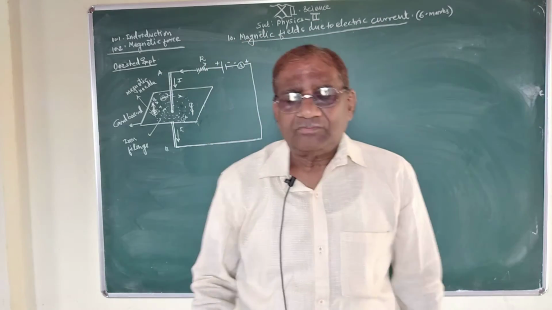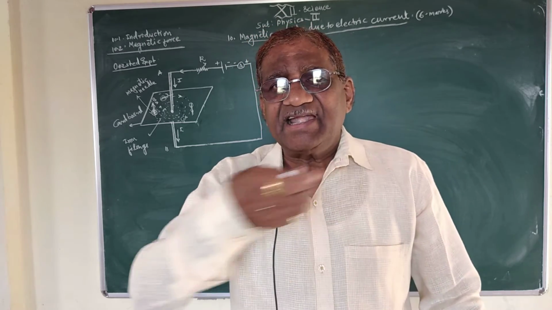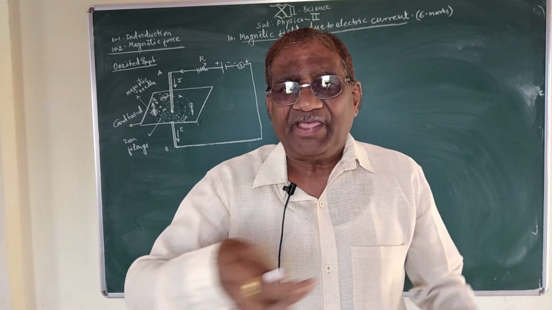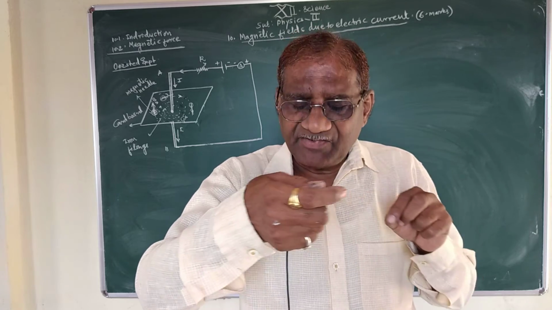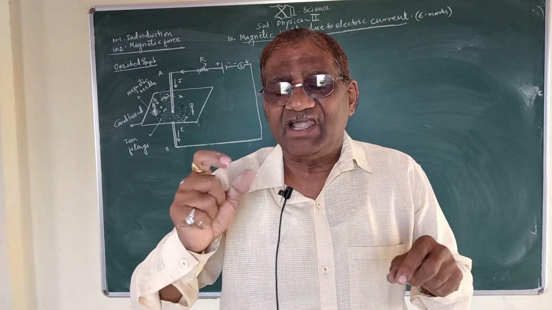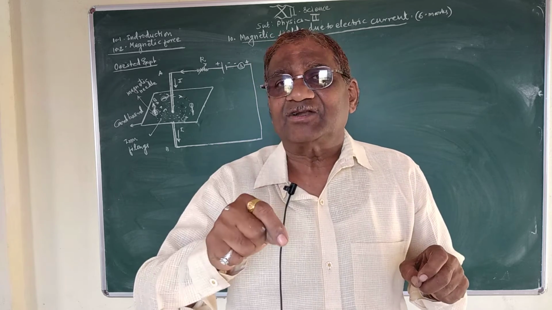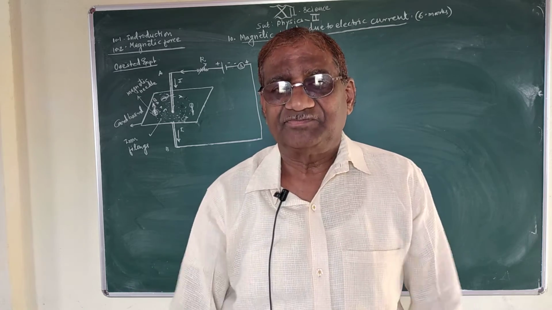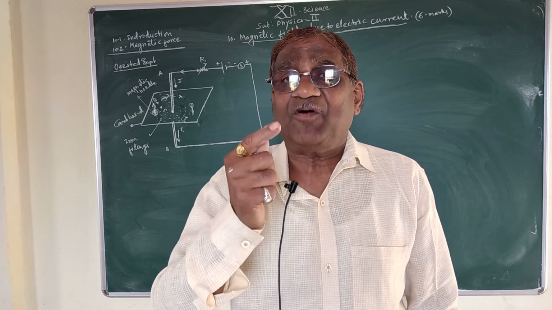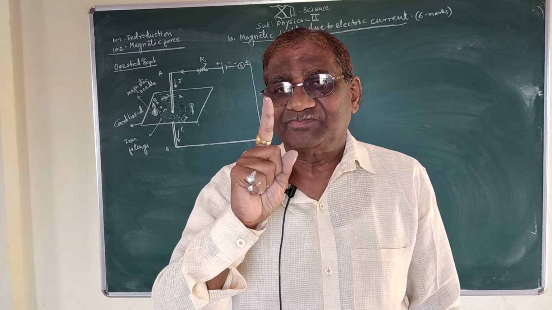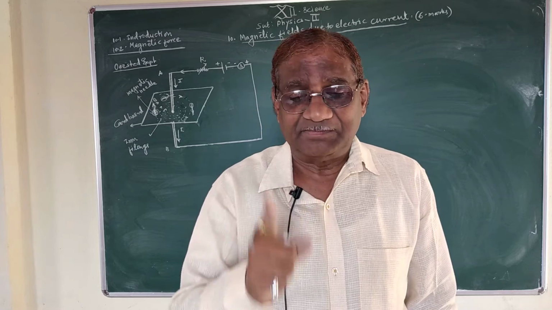Now, when a straight conductor moving with a certain velocity in a magnetic field is at right angle to the direction of magnetic field, then this straight conductor is acted upon by some force, and this is a right hand rule.